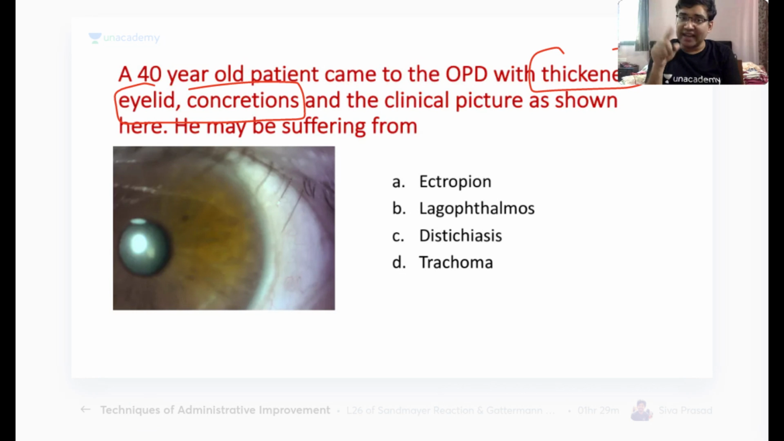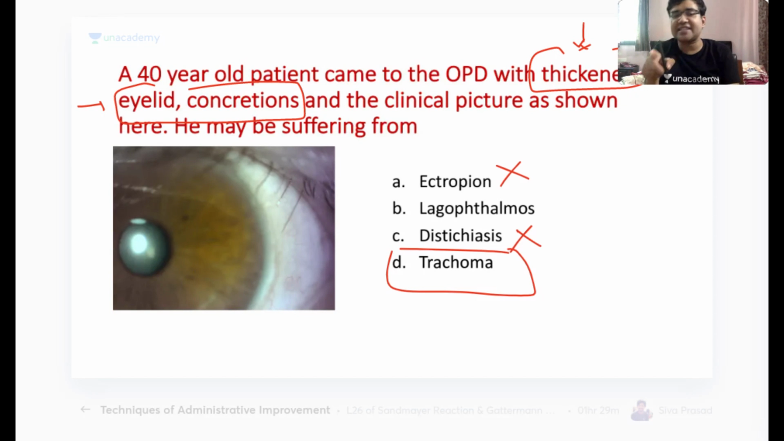Remember, ectropion can have trichiasis, trachoma can have trichiasis, distichiasis can also have trichiasis. But look at these two important points here. Thickened eyelid and concretions are also seen in trachoma. Remember, in ectropion you will not find a thickened eyelid or concretions, in distichiasis you will not find these two, but in trachoma all three features will be available. Okay, so the answer here is D, that is trachoma.